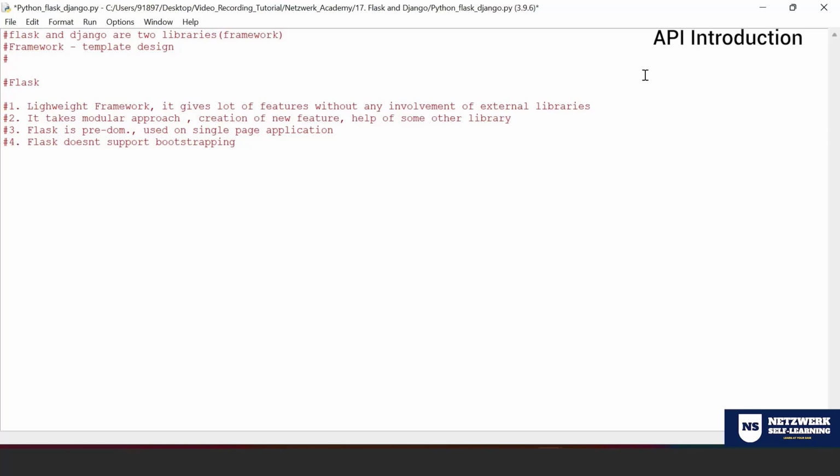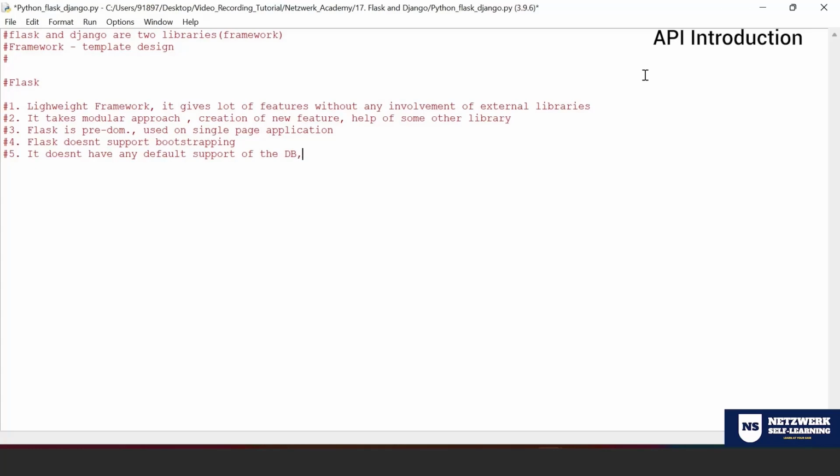It doesn't help you in achieving the bootstrap. Okay, and it does not have any default support for the DB. It doesn't have any default DB support unless it is required by you.